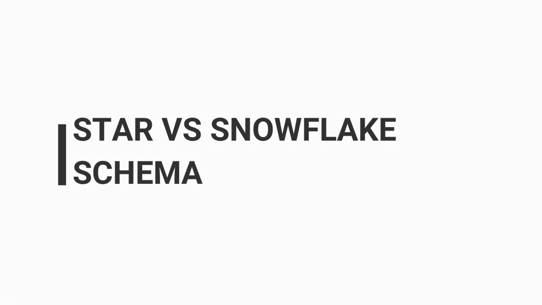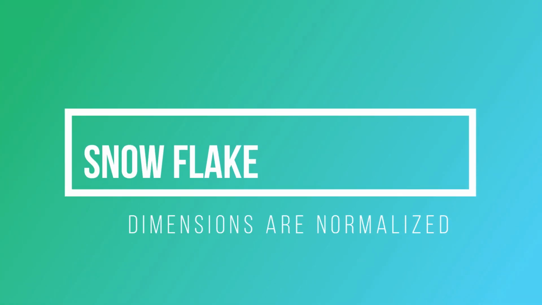Okay. Can you please tell me the difference between star and snowflake schema? Yes, sure. In star schema, the fact tables and dimension tables are directly related to each other, while in the snowflake schema, some of the dimensions are not directly connected to fact tables, but are connected via other dimension tables.